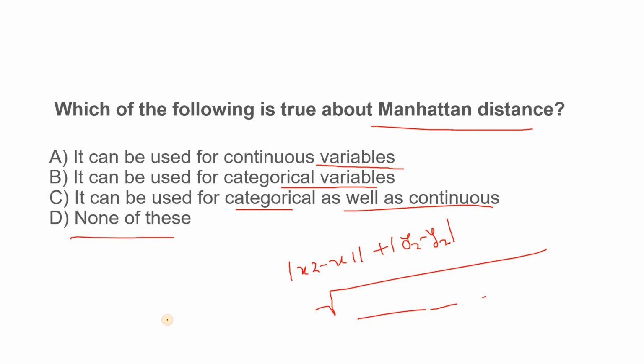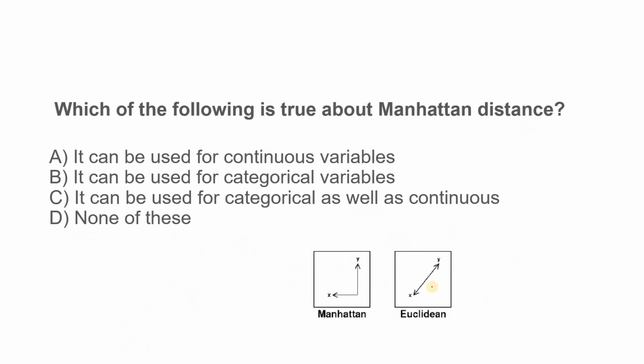So basically we can interpret it easily like this. Suppose this is my data point x1, y1, and this is my data point x2, y2. For Manhattan distance, we are calculating this distance: mod of x2 minus x1, there is this straight line, and mod of y2 minus y1, there is this straight line. But when you are calculating Euclidean distance, we are basically calculating this one. So I hope this simple concept is also clear to you.